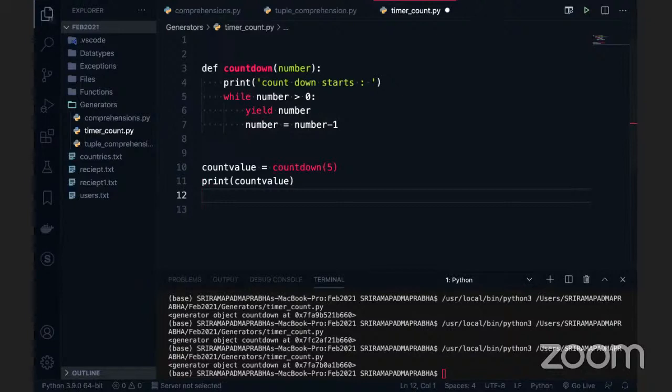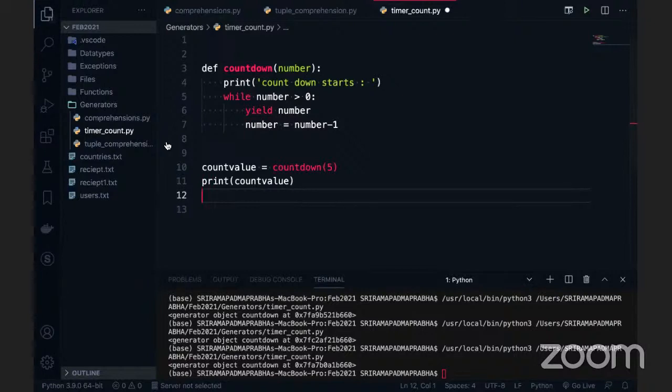Is there any way, without the next function, that I can call the data of the generator? I have a doubt. You told before that yield can be written, I mean, related to the return function. So I think that's why it's not printing 5.